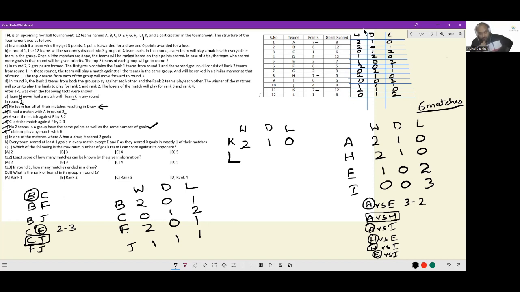Next, now that we have 2 groups completely made up, we will also have the third group made up. A, B, C, D will be here. E, F, G will be here. K, L, D, G will be here. So L is 1 point. So 0, 1, 2. Then D is 1, 2, 0. And G is 0, 2, 1.